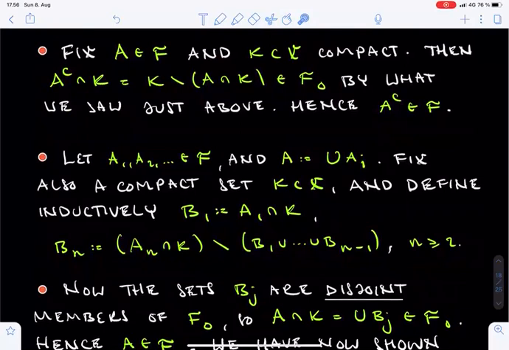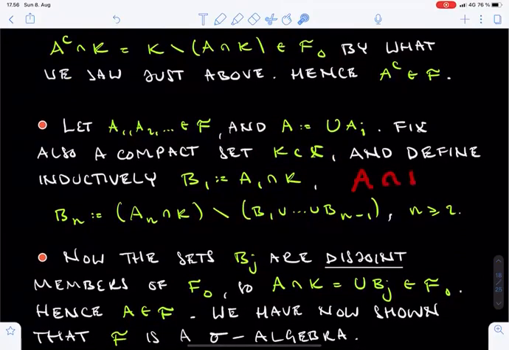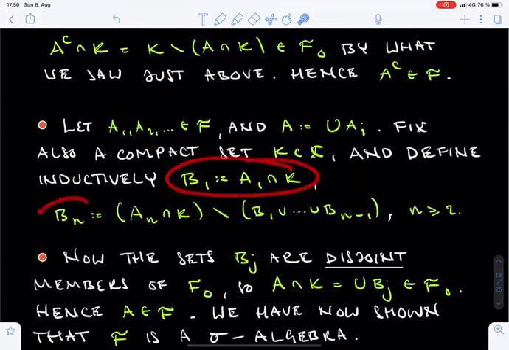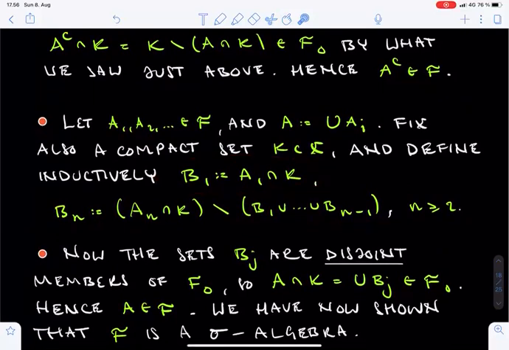Next, we claim that F is closed under countable unions. Let A1, A2 and so on be sets from F and write A for their union. Fix also a compact set K. We need to show that the intersection of A and K lies in F0. To this end, we define inductively a sequence of sets Bn. First, B1 is simply the intersection between A1 and K. For indices n which are at least 2, we then define Bn to be the intersection between An and K, but then we still remove the union of the sets Bj with indices j between 1 and n-1.